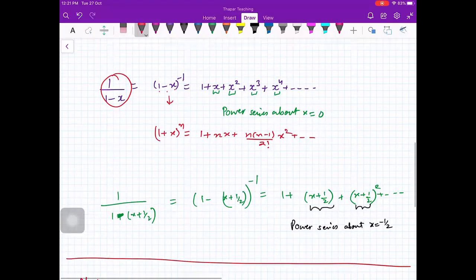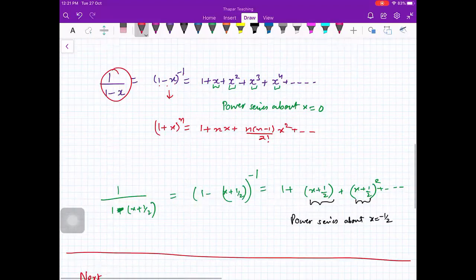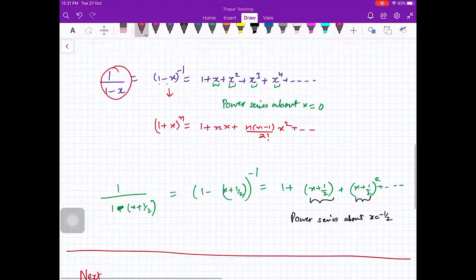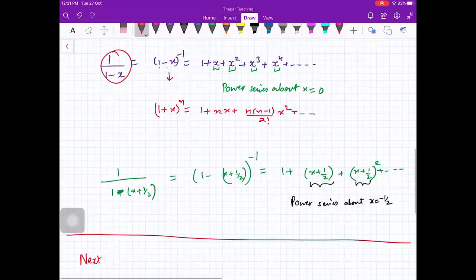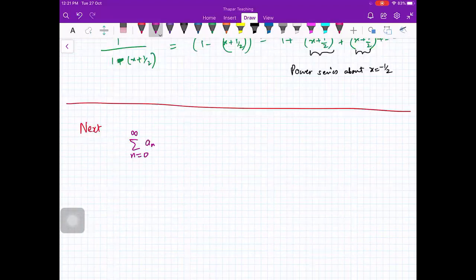Okay. Now the next question arises: you are given a power series. Suppose this is my power series, summation Cn x raised to power n, where Cn is just a constant. Or suppose this is my power series, Cn x minus a raised to power n.